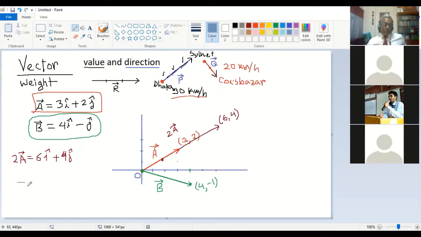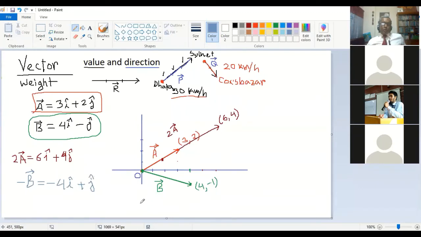Say you want to find minus B. Minus B is actually minus 1 into B. So what is minus 1 into B? It is actually minus 4i plus j. So that is your minus B.